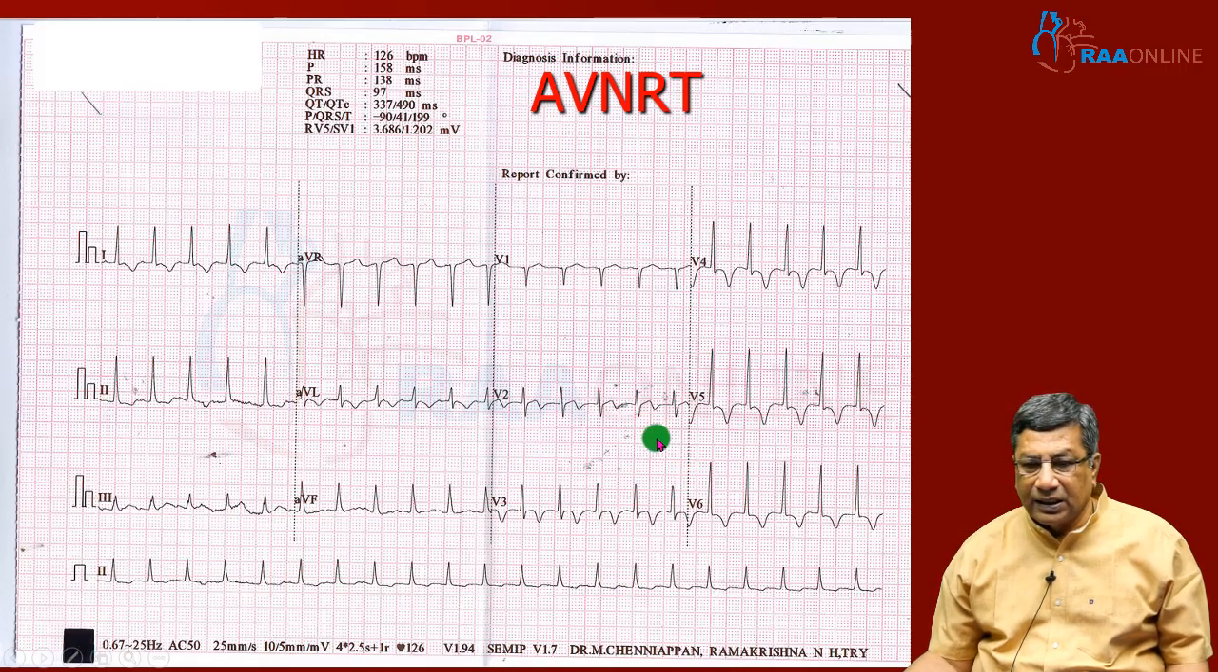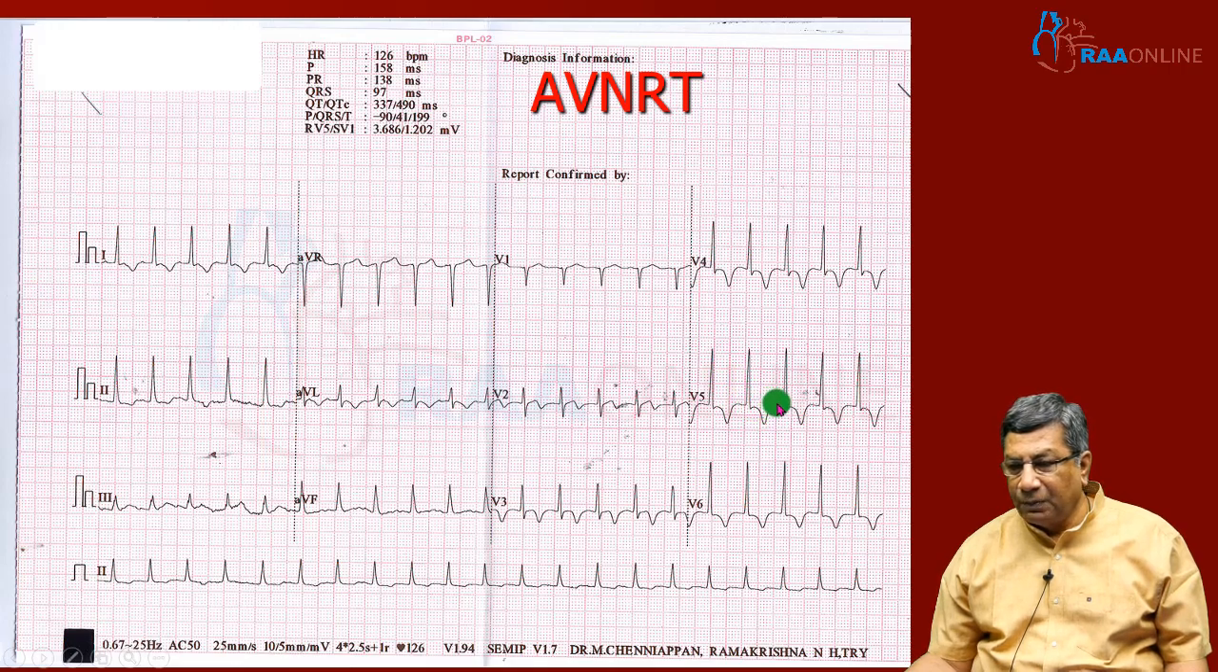So here you can see the tachycardia. One, it is tachycardia; second, narrow QRS; third, regular; and I look for a P wave in front, no P wave in front. So it is likely to be junctional tachycardia. In junctional tachycardia, I don't see a retrograde P wave in the ST segment here.